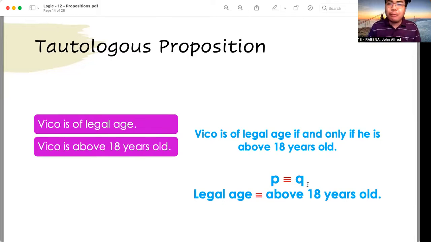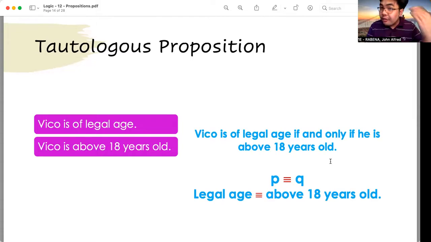Okay, another example. John has a fever if and only if his temperature is above 37 degrees Celsius. Okay, so the two things there in that sentence which are being connected by the words if and only if are fever and a temperature above 37 degrees Celsius, right? These are exactly the same things. That is why if you connect them together, you would create a tautologous proposition.